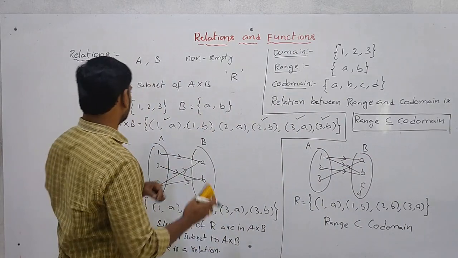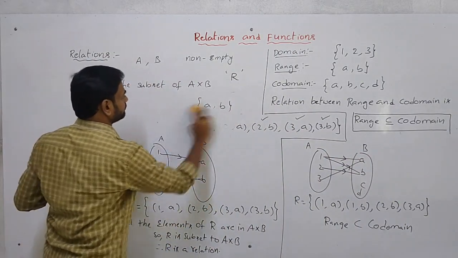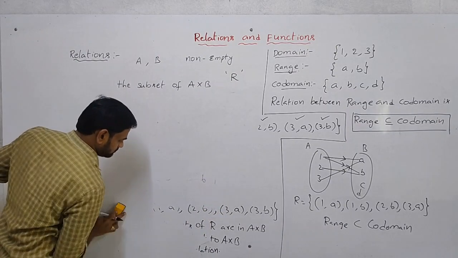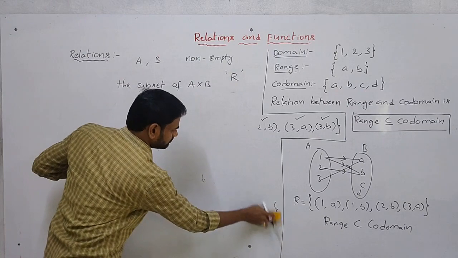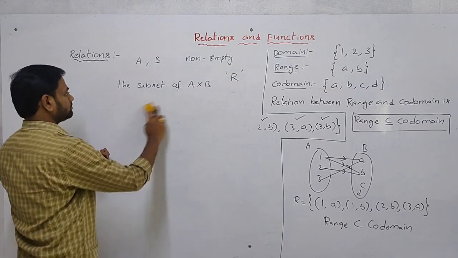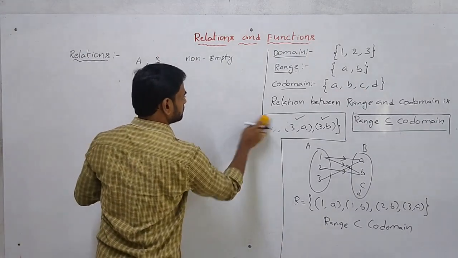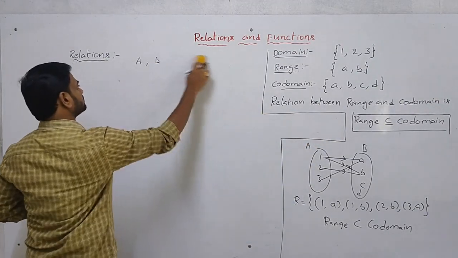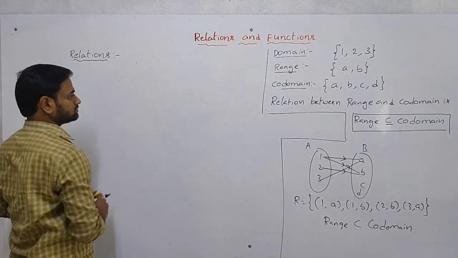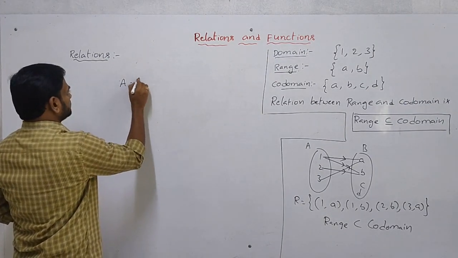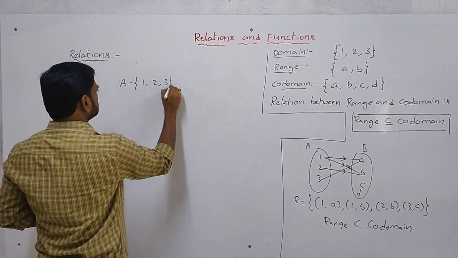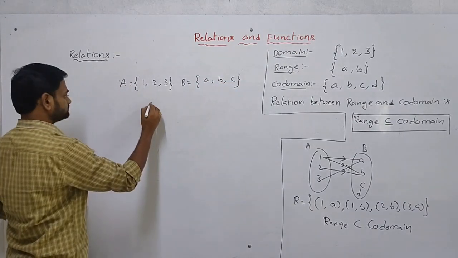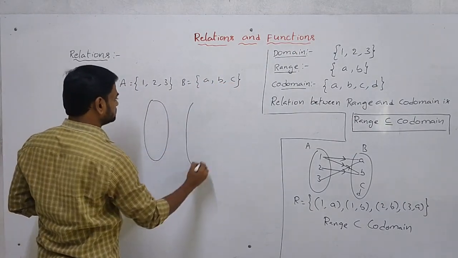Now I am taking another example. See here, that example is: capital A equals 1, 2, 3. Capital B is A comma B comma C. I am taking a relation here.